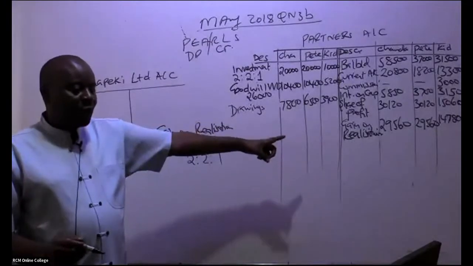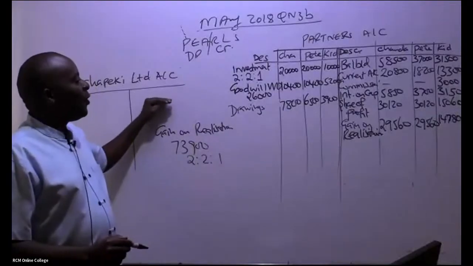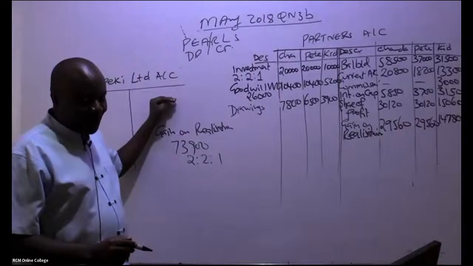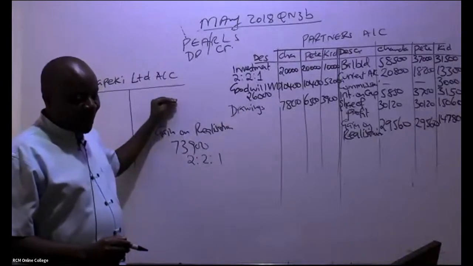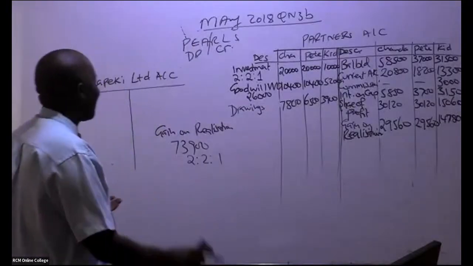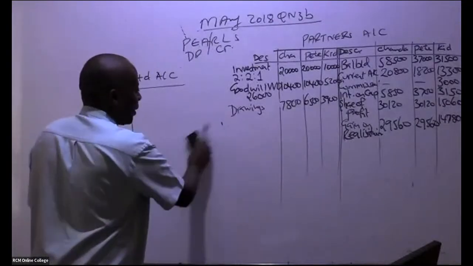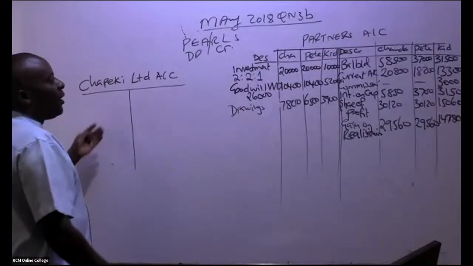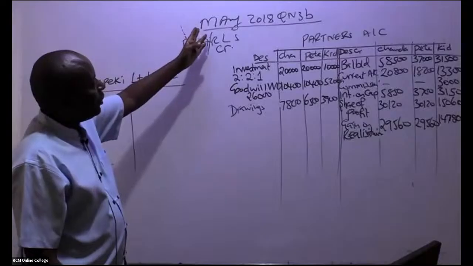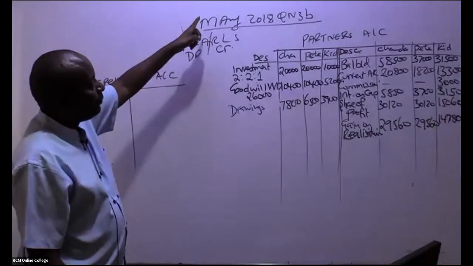All right. So can we come to this account now very comfortably? This Chapeki Limited is quite a nice account. It should be able to balance by itself. Remember on the realization, you had the purchase consideration on the credit side.